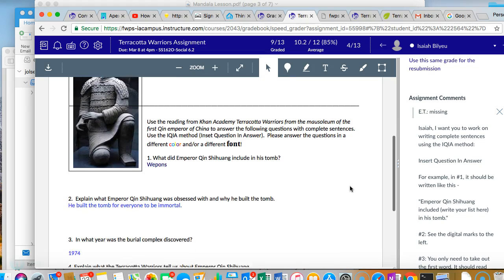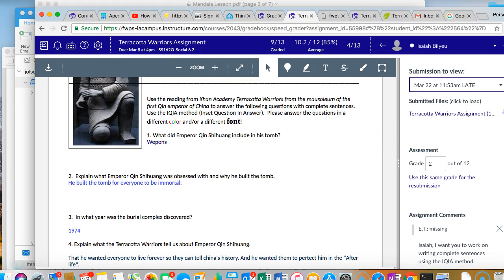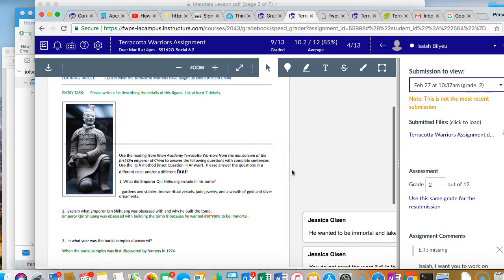So when I gave you this part right here, for example, in number 1, it should be written like this: Emperor Qin Shi Huang included, write your list here, in his tomb. I wanted you to use this sentence like I wrote for you, but to use the original list that you had included on your first submission. So I am going to go to your first submission, and you said that he included gardens and stables, bronze ritual vessels, jade jewelry, and a wealth of gold and silver ornaments. That is true.